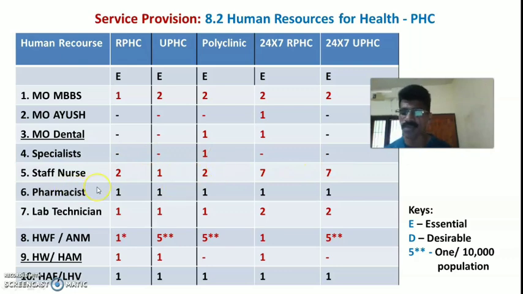Then regarding pharmacist, the 6th one is pharmacist. So in all the different categories of PHCs, a minimum of 1 pharmacist is essential. Okay, 1 pharmacist is essential.